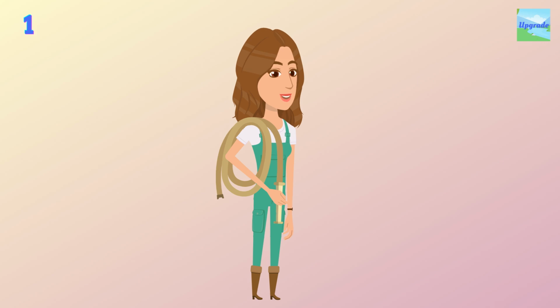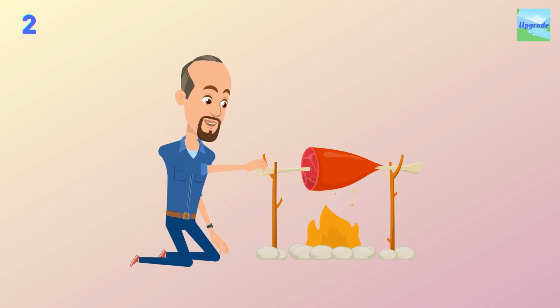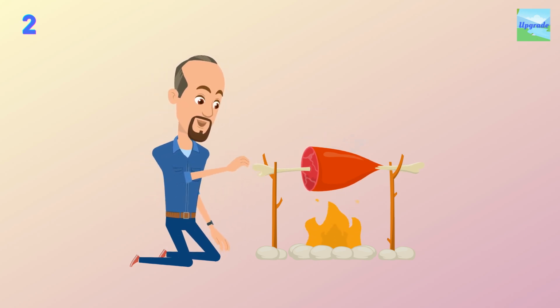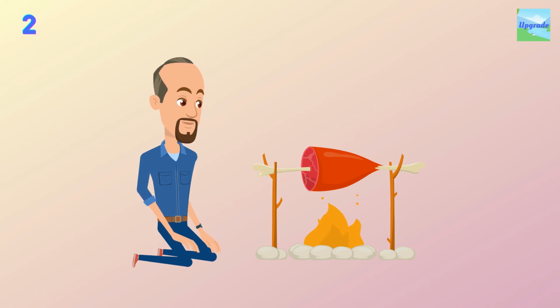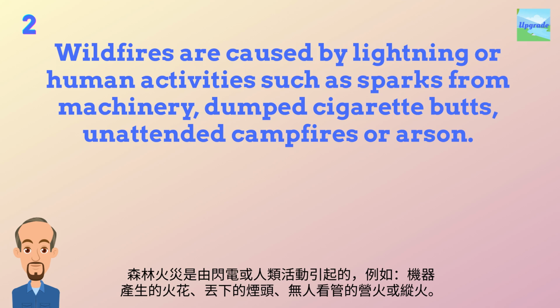How do wildfires start? Are they caused by natural occurrences? Wildfires are caused by lightning or human activities, such as sparks from machinery, dumped cigarette butts, unattended campfires, or arson.